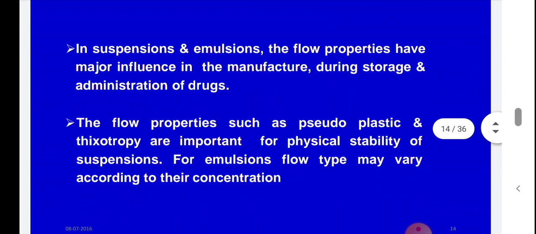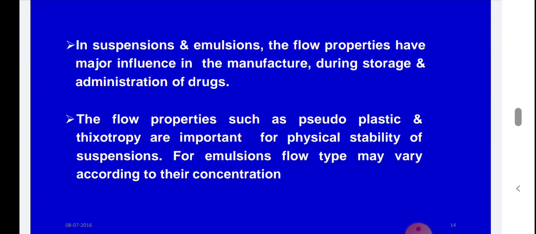In suspension and emulsion, the flow properties have major influence in manufacturing, during storage, and administration of the drug. Administration means when the patient uses that particular dosage form. Flow properties such as pseudoplastic and thixotropy are very important for physical stability of a suspension. For emulsion, flow type may vary according to their concentrations.